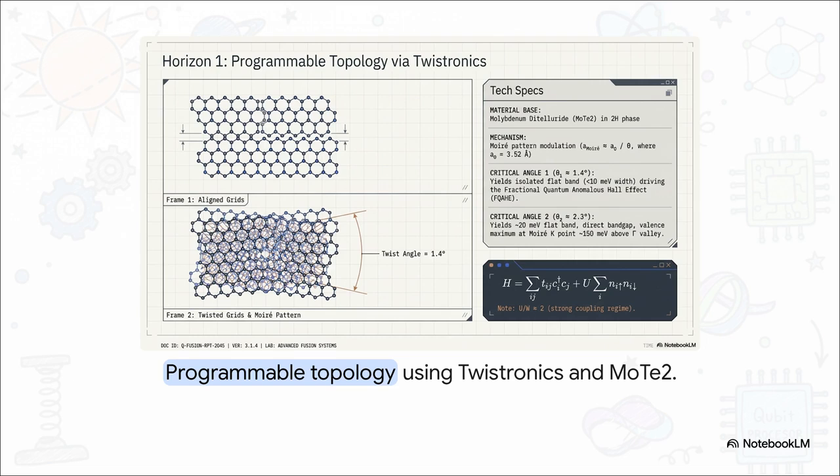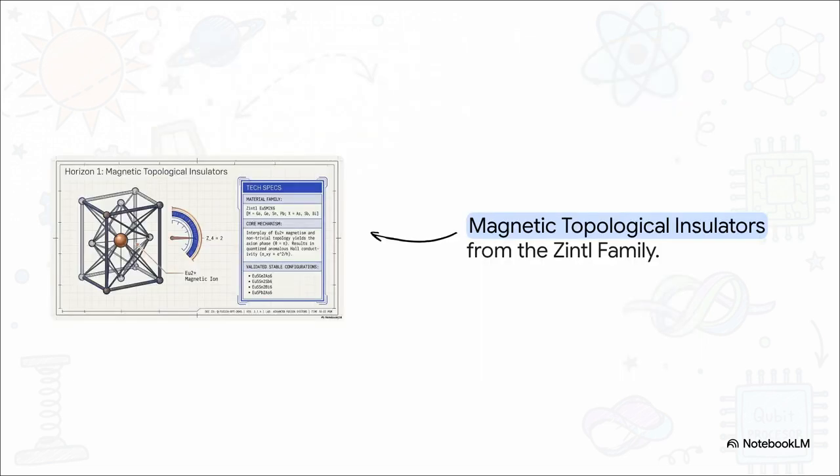It's amazing. And it's not just about twisting 2D sheets either. Here we see the structure of magnetic topological insulators, specifically from the Zintl family. Check out that europium ion, a highly reactive rare earth metal placed right there in the center of the crystal lattice. By combining magnetism with this non-trivial topology, engineers are synthesizing these incredibly robust materials with perfect conductivity in the lab right now. The hardware foundation is very real, and it's solidifying.